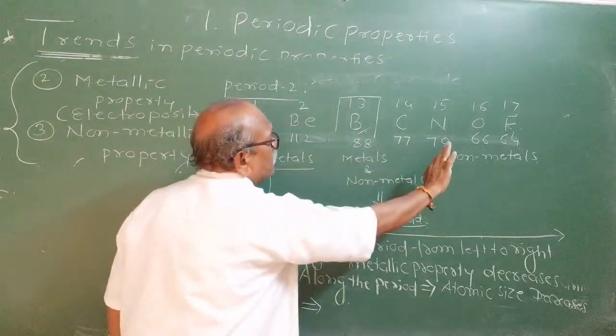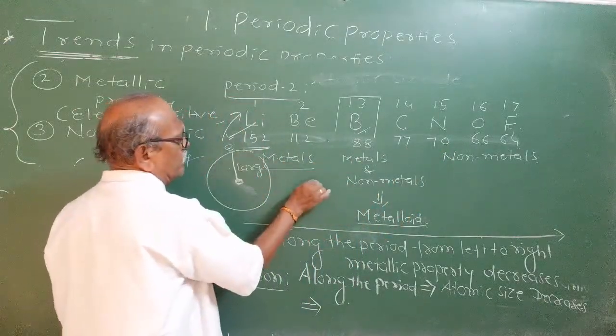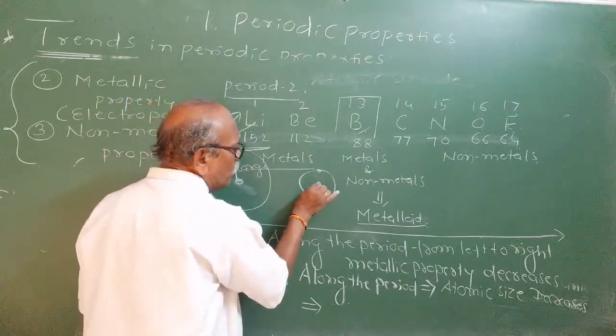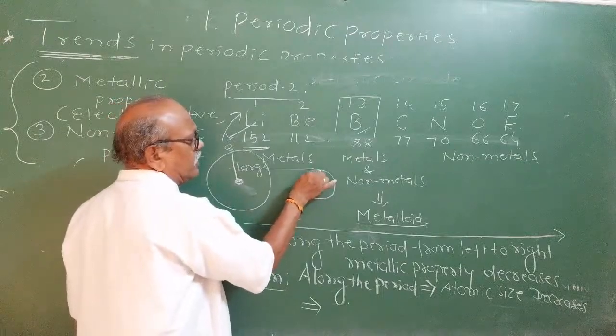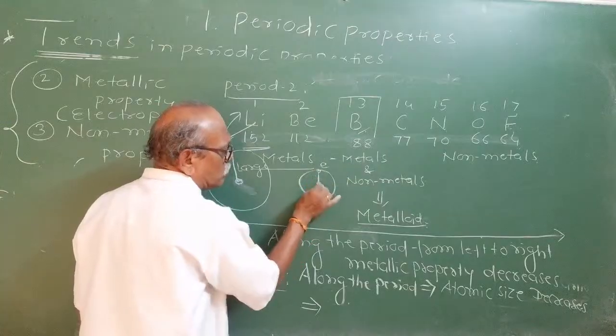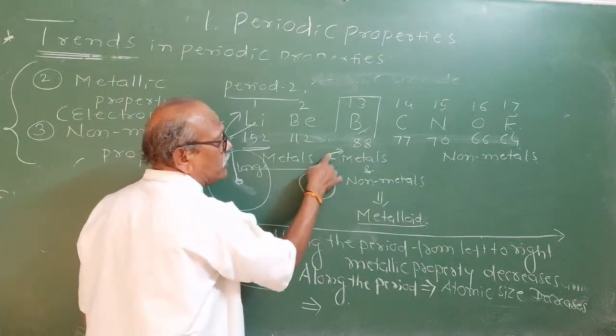As we move along the period, atomic size decreases, which means the outermost shell comes very close to the nucleus. The influence of the nuclear charge on it will go on increasing. Hence, the valence electrons will be under the control of the nucleus. Therefore, to remove an electron becomes more difficult.